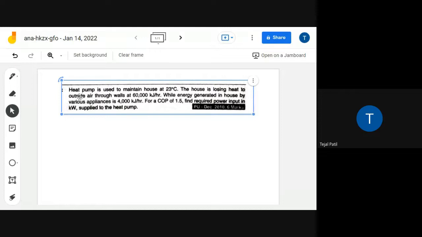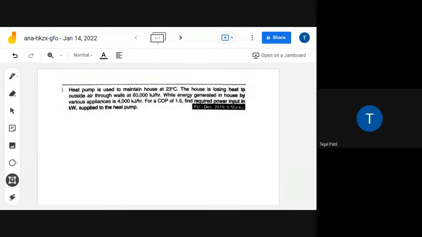First numerical for today. From the slide, let me tell you the number because you don't have to note down. You can simply note down that question number 1. Now write down the given data. So from here, what is the given data?